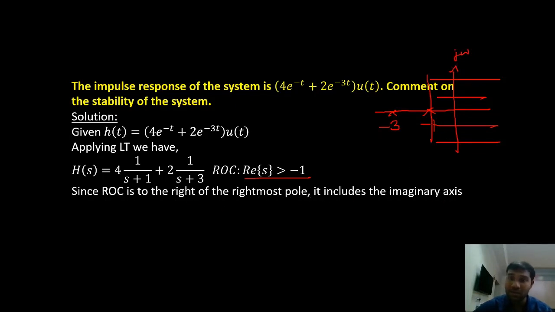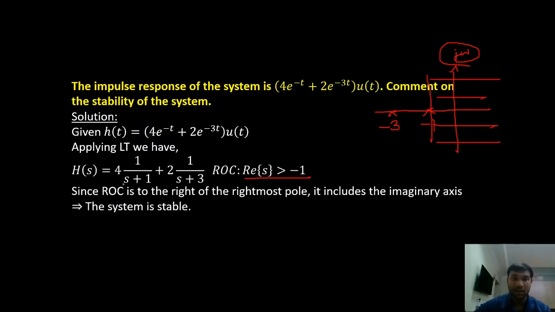Since my ROC is towards the right of the rightmost pole, it's a causal system, and for the causal system to be stable, all the poles must be on left hand side, and the ROC must include j omega axis. All the conditions for stability are being satisfied, so we can say the system is stable. That is how we can comment on stability of any given system.